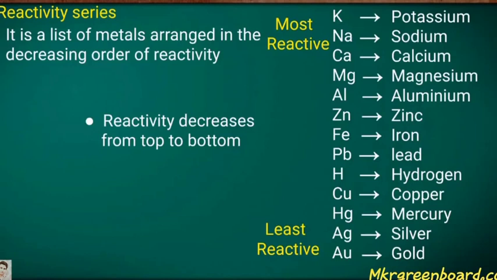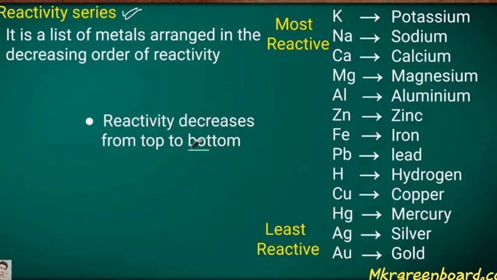Here you can see at the first, that is potassium. If you go further, from potassium to gold, the reactivity of the metals decreases. Here you can see the most reactive, and at the last you can see the least reactive. Means the reactivity decreases from top to bottom. This series denotes which metal is more reactive and which metal is less reactive.